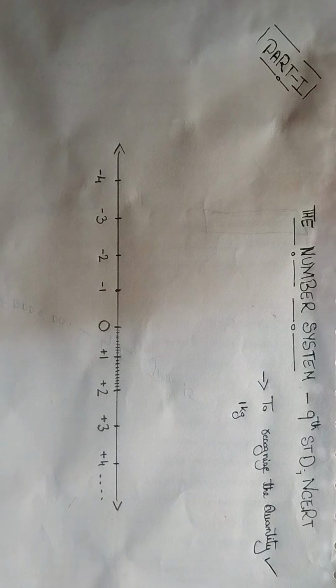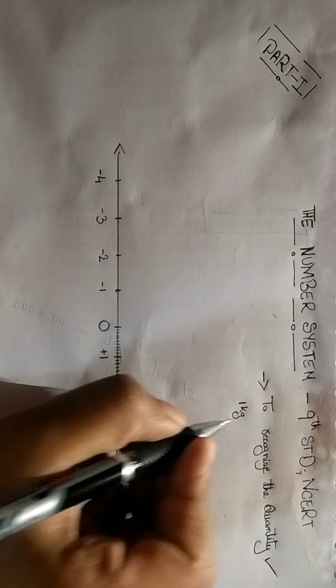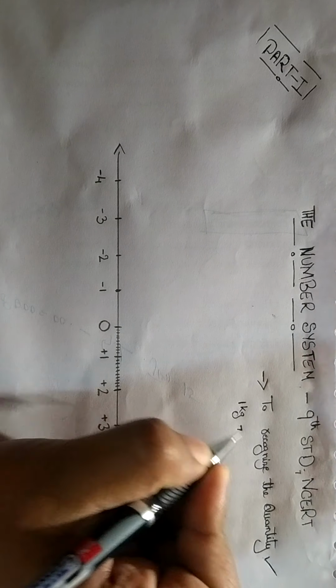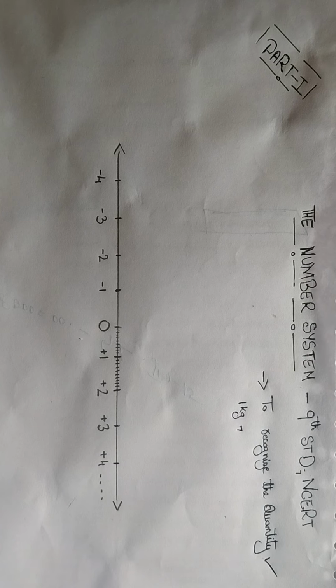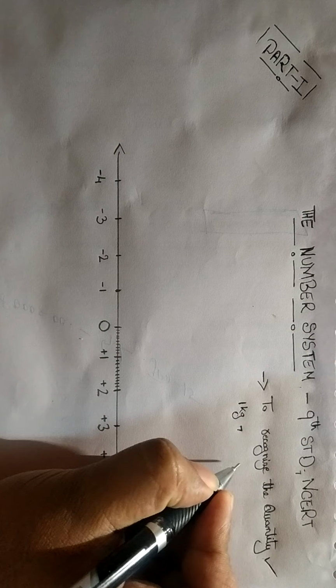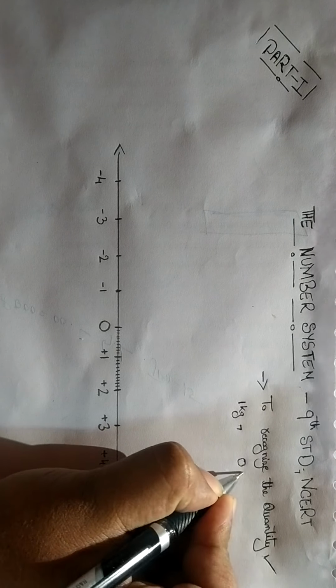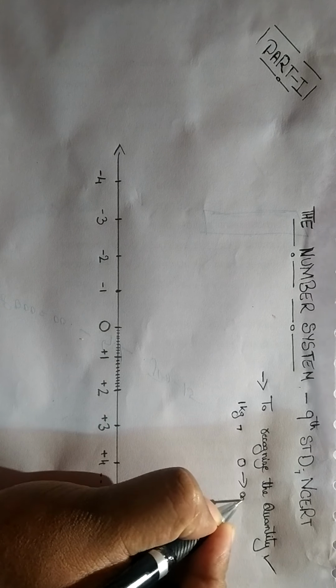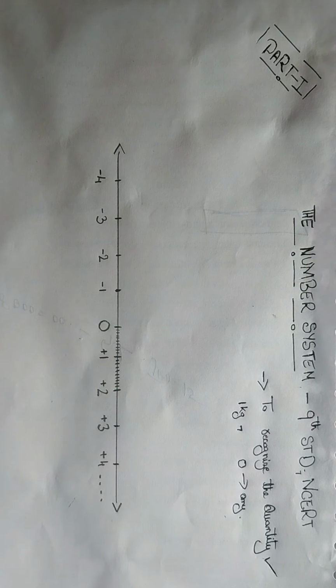Or if your teacher asks how many people are there in a class, you can tell with a minimum of 0 to a maximum of any number according to your class strength.